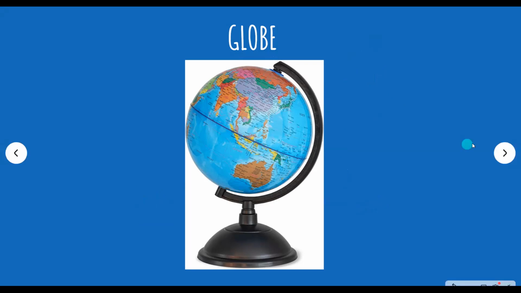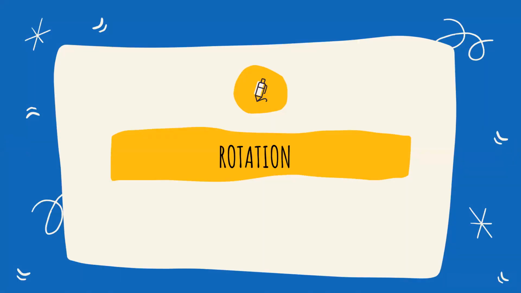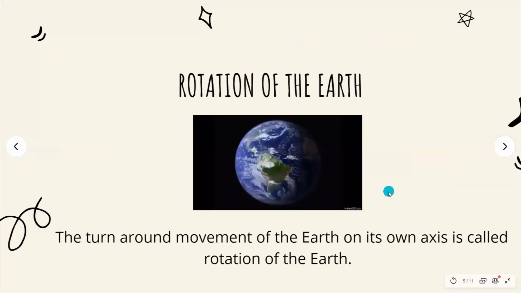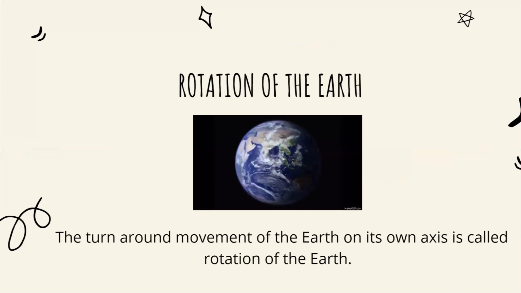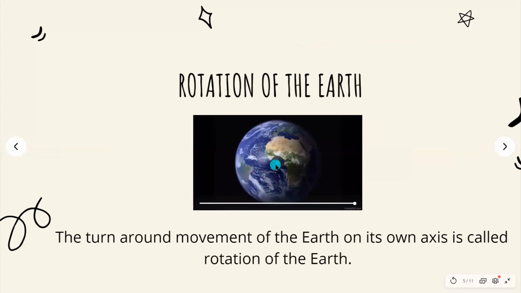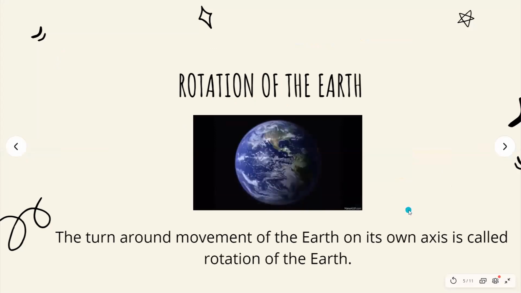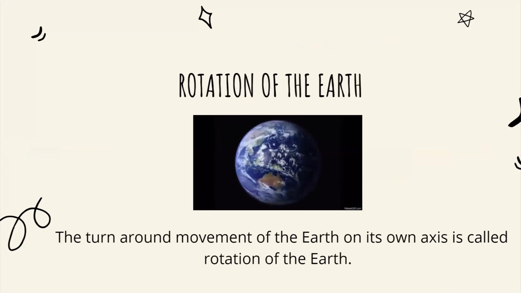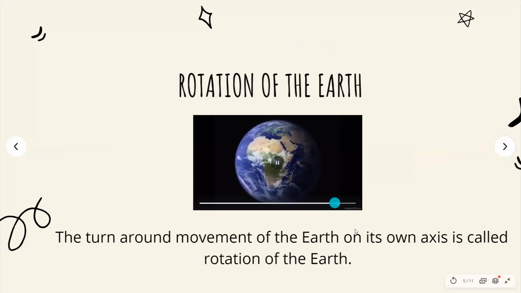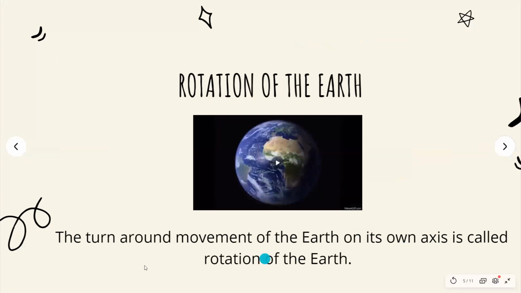Let's look at something different now. We have been talking about rotation. What exactly is it? What is rotation? Let's see. We are seeing the Earth move, like turning around on its own position, in this video. That is called rotation, my friends. Rotation is the turn around movement of the Earth on its own axis.